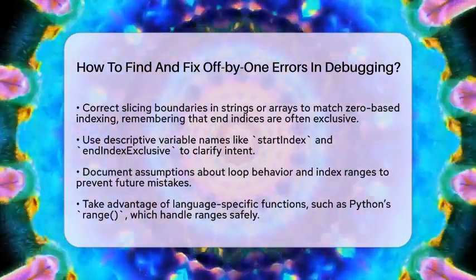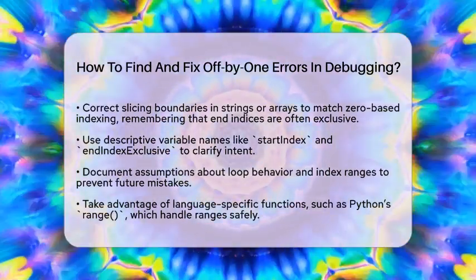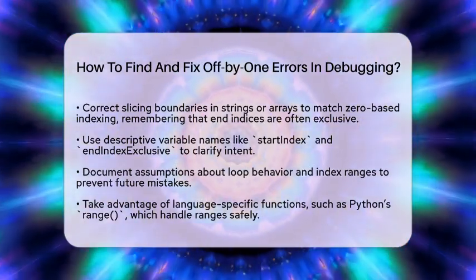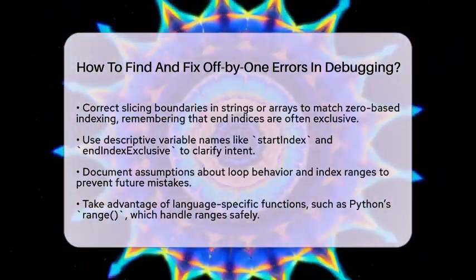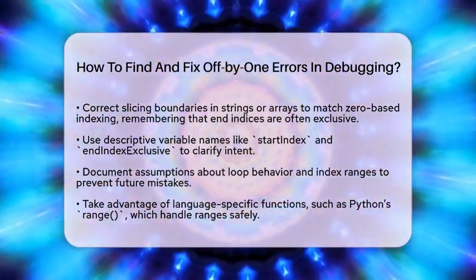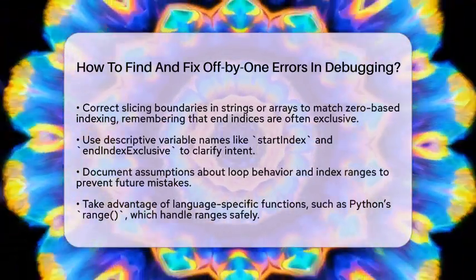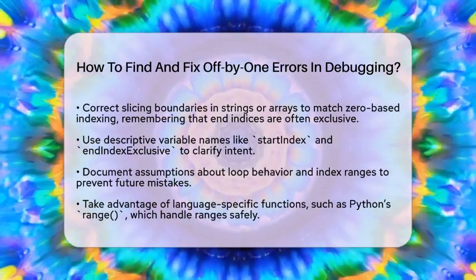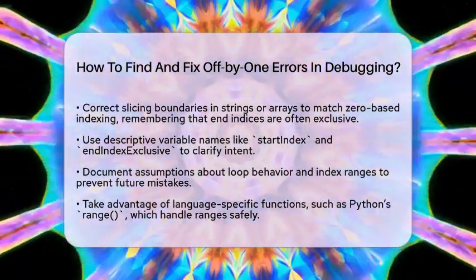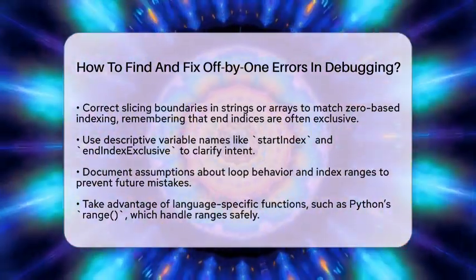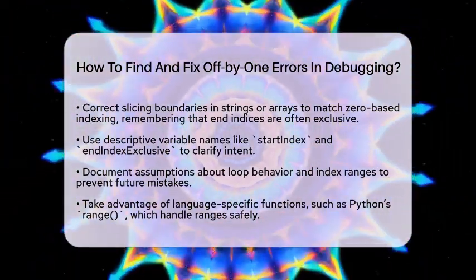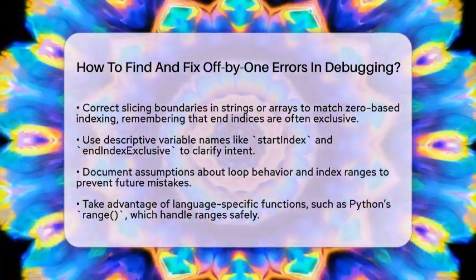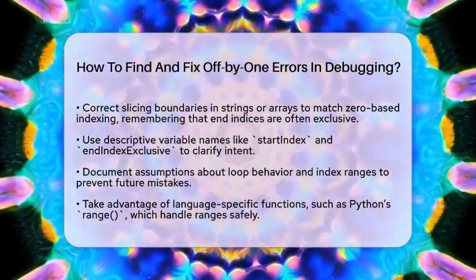Correct your array or string slicing boundaries to match zero-based indexing. For example, if you want to get a substring from position 0 to position 4, set the start index to 0 and the end index to 5, because the end index is exclusive. Use descriptive variable names like start index and end index exclusive to clarify your intentions. Document your assumptions about how your loops and indices work. This helps prevent future mistakes and makes your code easier to understand.